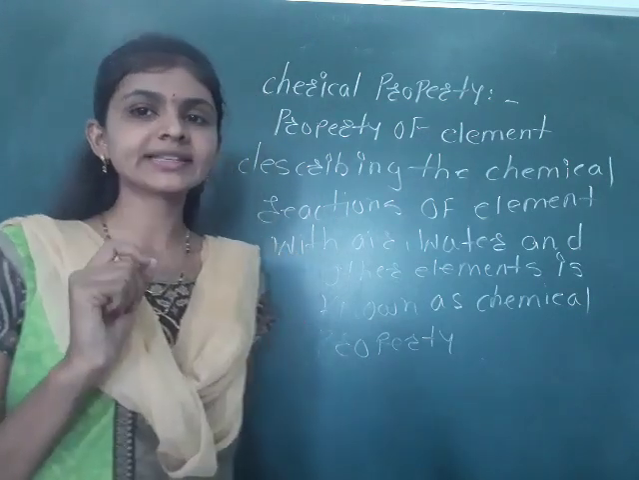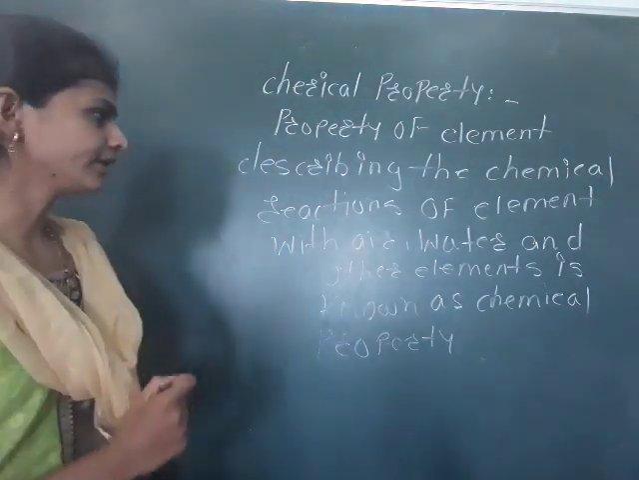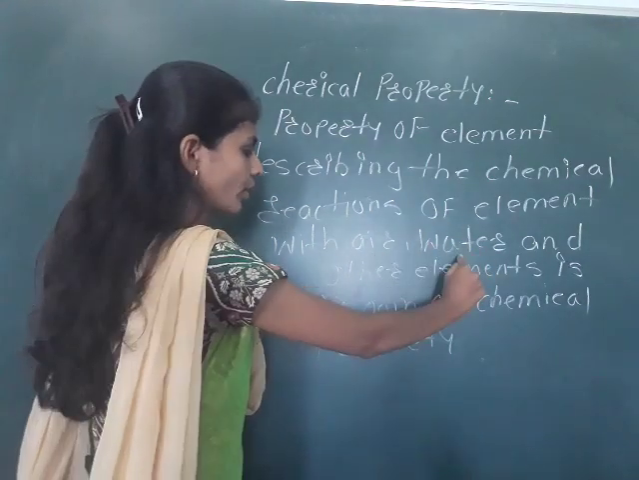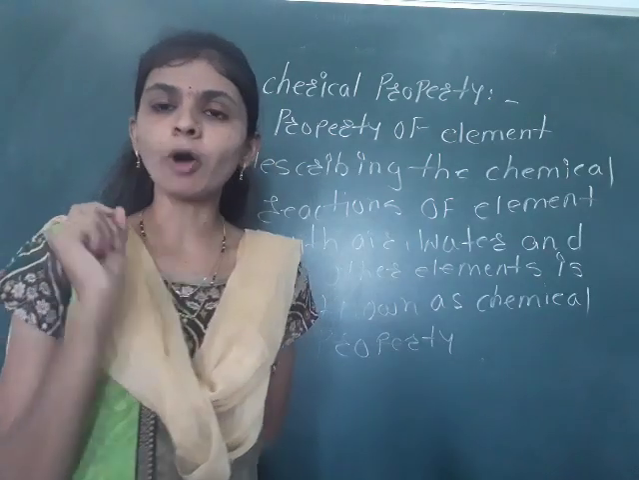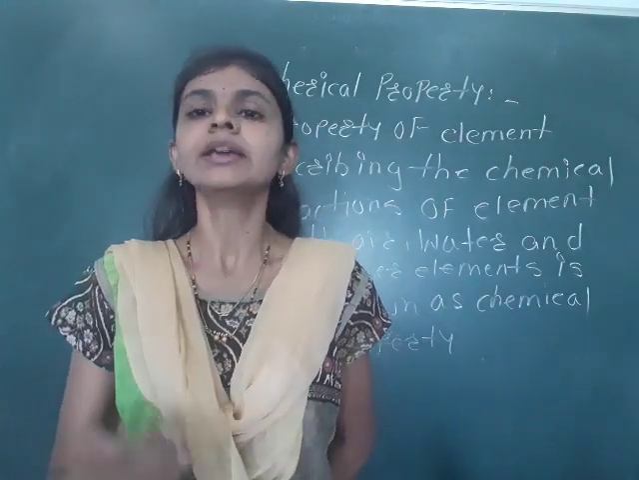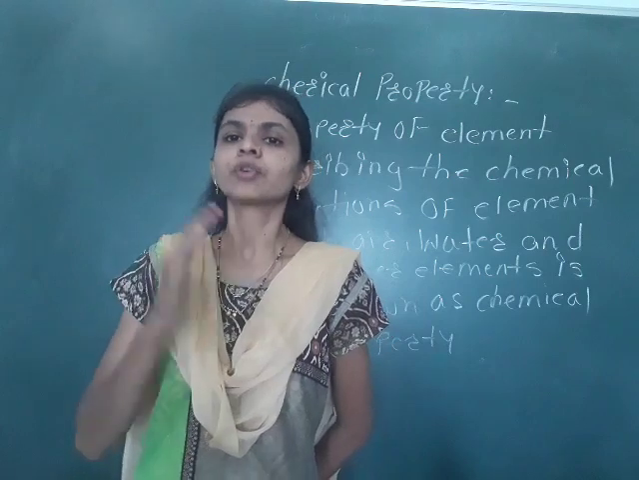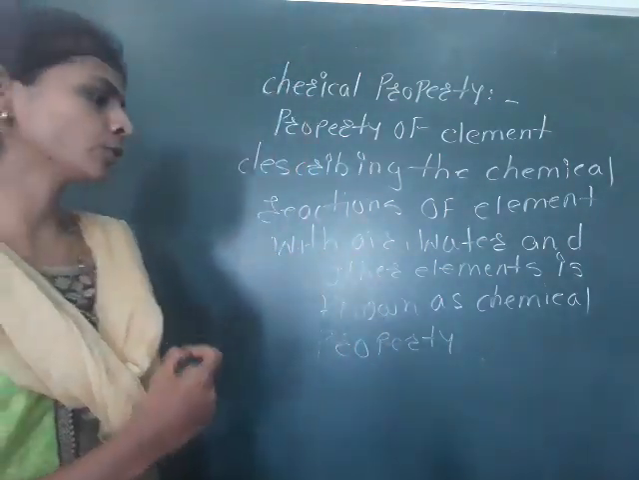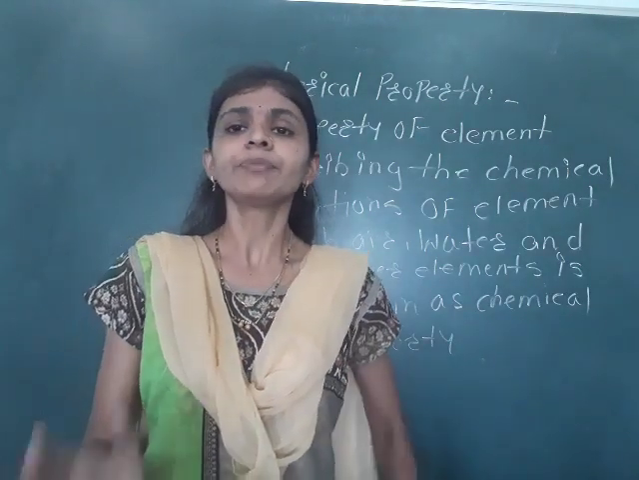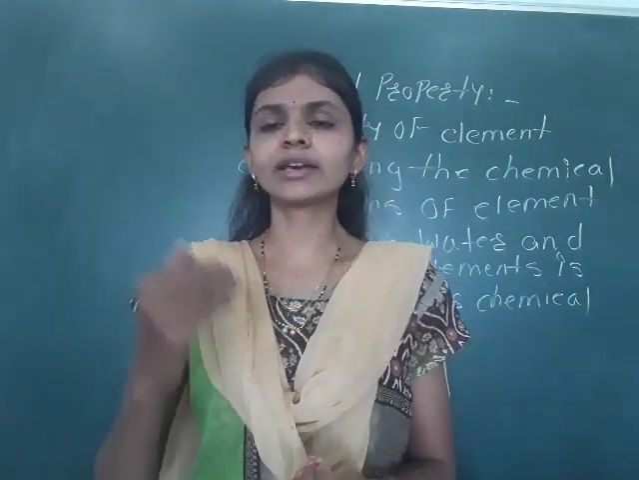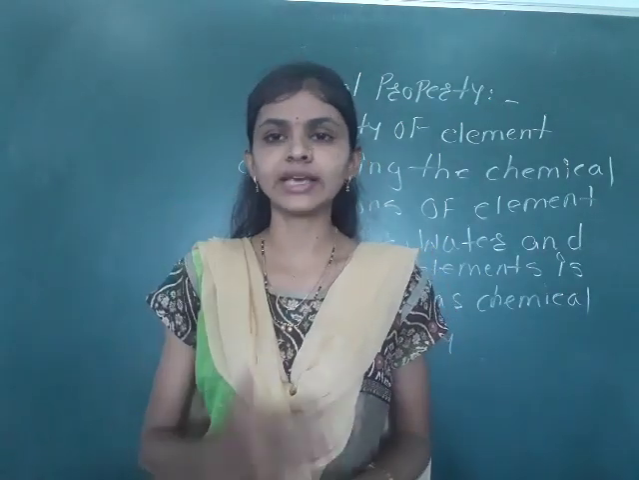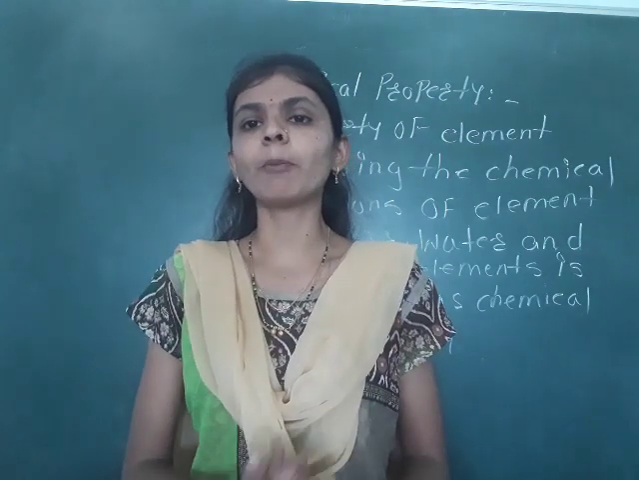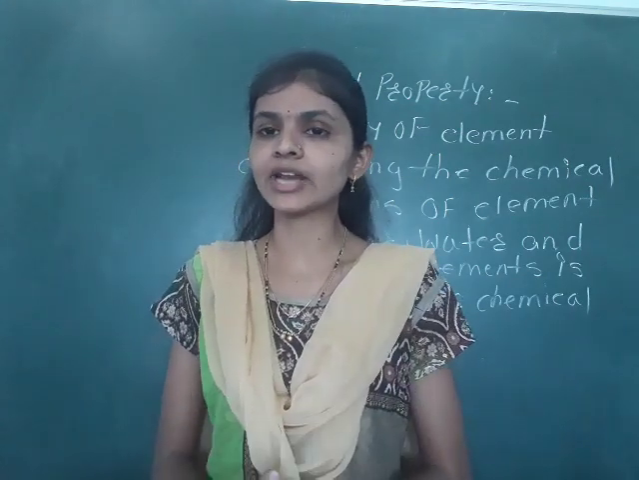A chemical property is a property of an element describing the chemical reaction of the element with air, water and other elements. It is known as the chemical property. Okay, ये एक chemical property, एक reaction है, chemical reaction है with air, water and with other elements. So through this property we can identify the chemical reaction also.